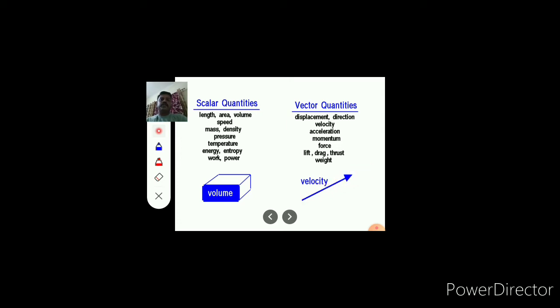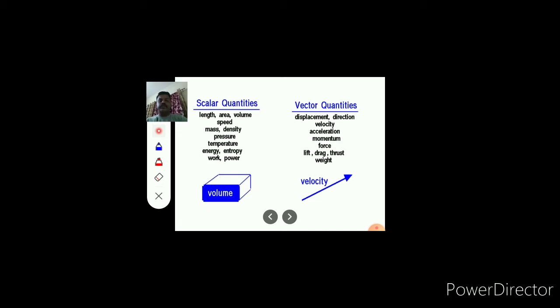The first vector quantity is displacement. Suppose one of my friends is at Dharangaon. Now he wants to go 10 kilometer from Dharangaon, and suppose anyone says he is moving 10 kilometer away from Dharangaon. For the exact place of my friend, we require direction.